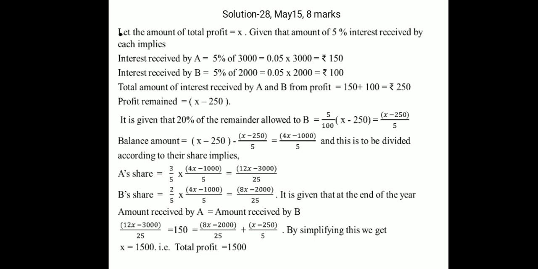It is given that at the end of the year, the amount received by A equals the amount received by B. Therefore, we have to equate this and solve the equation. (12X minus 3000) divided by 25 plus 150 is equal to (8X minus 2000) divided by 25 plus (X minus 250) divided by 5. By simplifying this, we get X equal to 1500. So this is the solution.